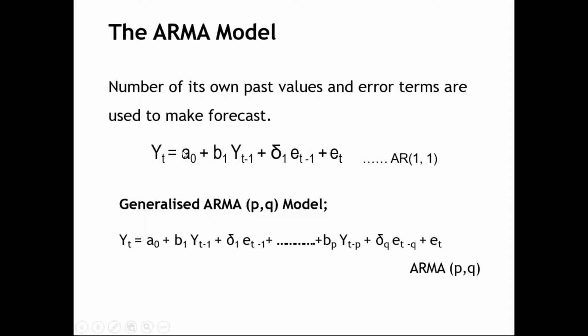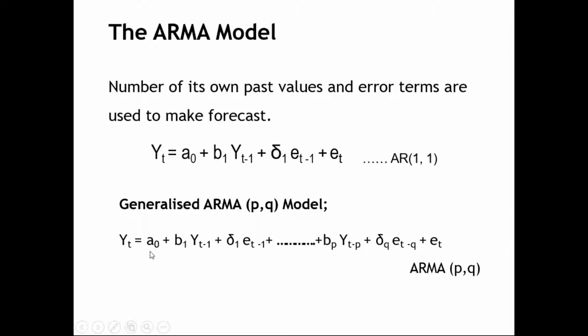So it will be written as Yt equals alpha naught plus beta 1 Yt minus 1 plus delta 1 Et minus 1 plus Et. Et will always be there, not only in the ARIMA model, whichever model in econometrics you see, Et will always be there.